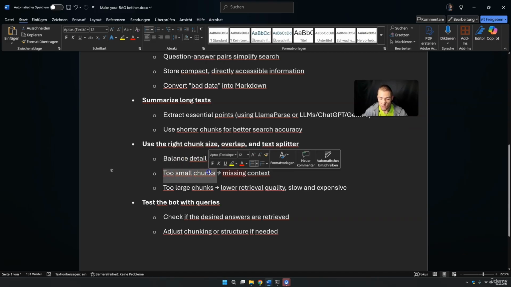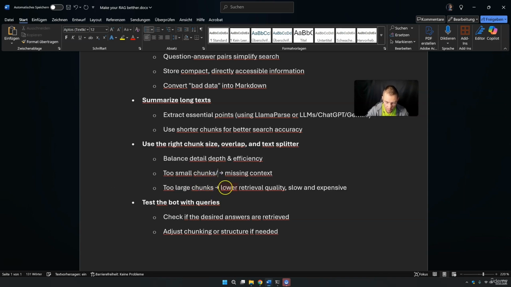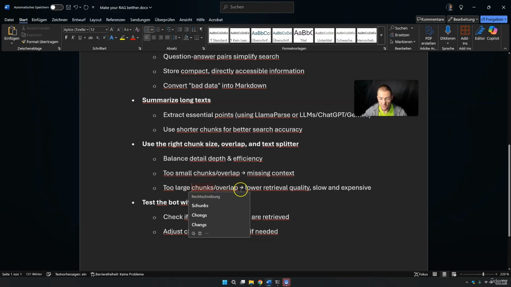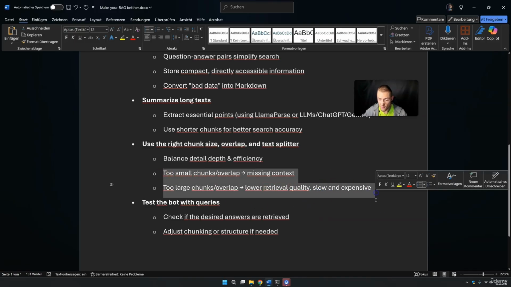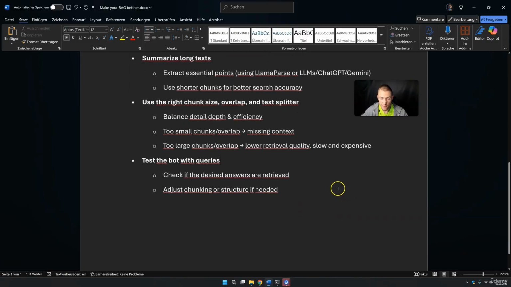If the chunks are too small, you maybe miss out some information. If the overlap is too small, you maybe miss out some information. And the same thing is true the other way around: if chunks and overlap are too big, you will have lower retrieval quality. It's slow and it's expensive. So you need to balance this out. There is no hard rule because you need to test these things out.